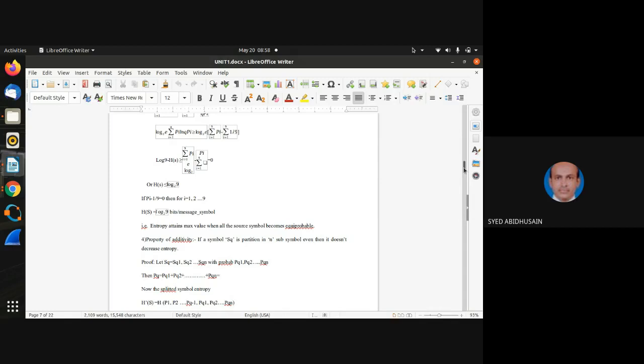Simple it is. H of s is equal to p1 into log of 1 over p1 plus p2 into log of 1 over p2. 1 over p1 and 1 over p2 value is the same, 1 by 2, 1 by 2. Therefore 1 by 2 into log of 1 divided by 1 by 2 plus 1 by 2 into log of 1 divided by 1 by 2. If you bring 1 by 2 to the numerator, it becomes 2. Log 2 to the base 2 is 1. You know the laws of logarithm: for the same base, the logarithm of the base is 1. Therefore, 1 by 2 plus 1 by 2 is 1.